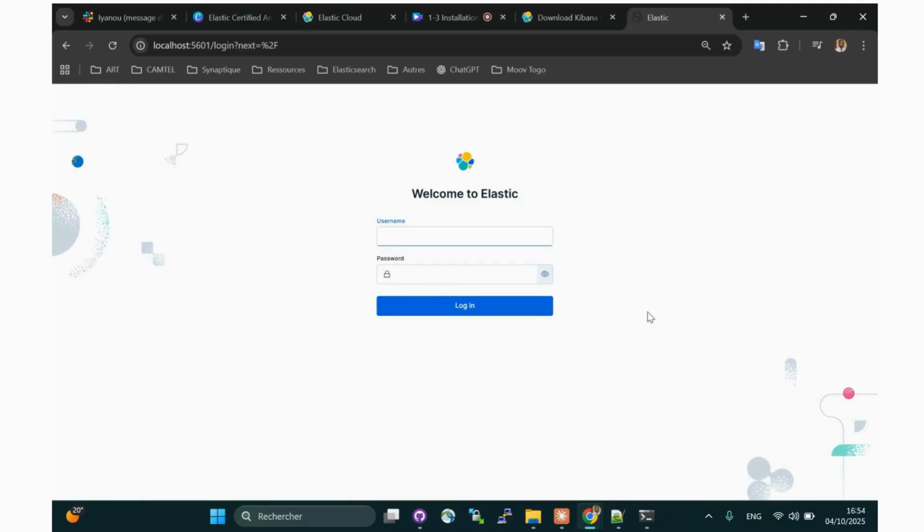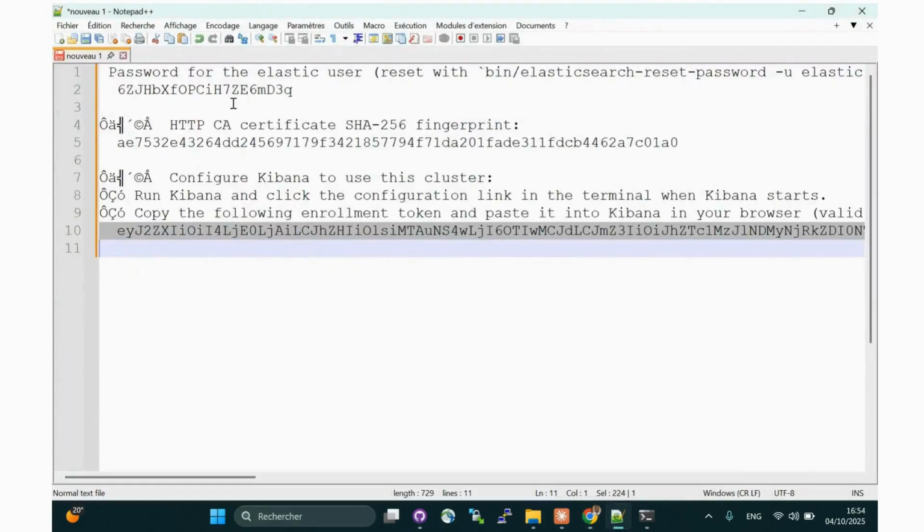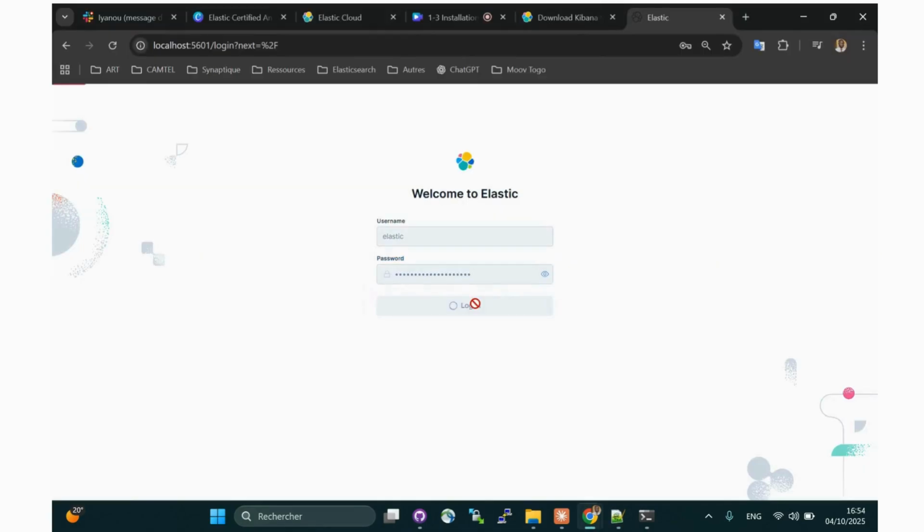Next, you'll be asked to log in. The default Elasticsearch username is elastic, and the password is the one we saw earlier in the console. Enter that password, the one you saved earlier, and log in.